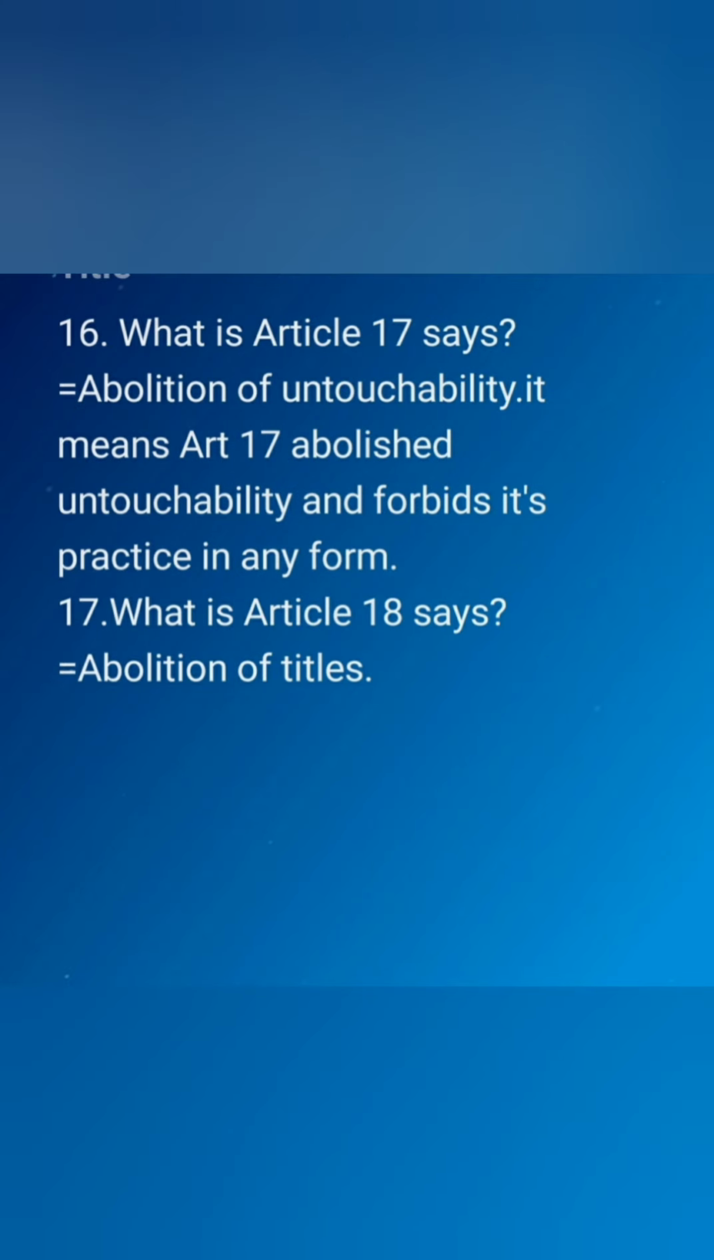What does Article 17 say? Abolition of untouchability. It means Article 17 abolishes untouchability and forbids its practice in any form. What does Article 18 say? Abolition of titles.